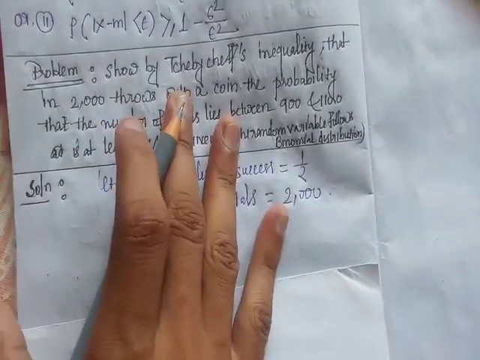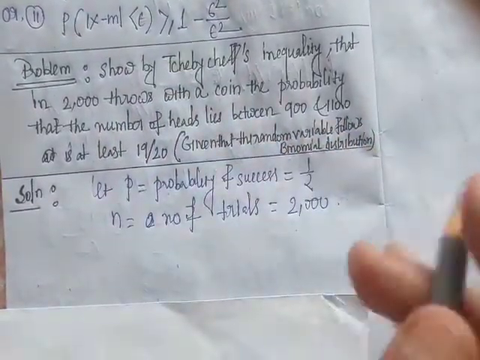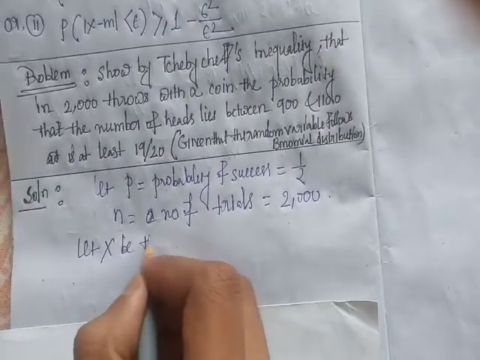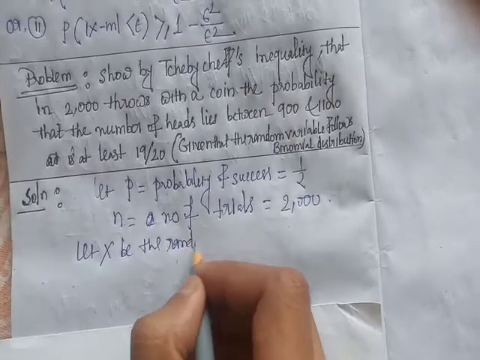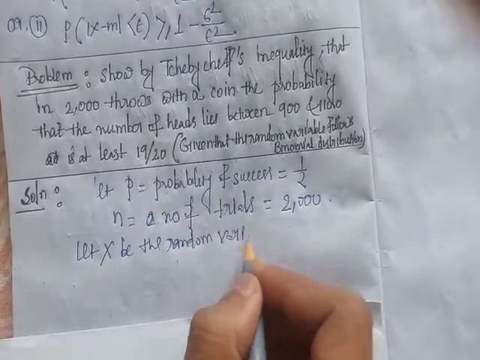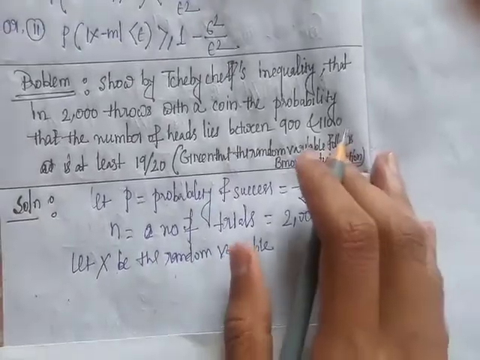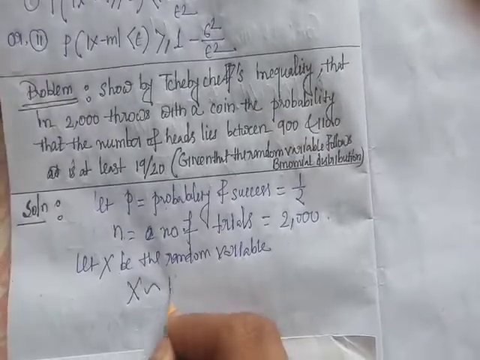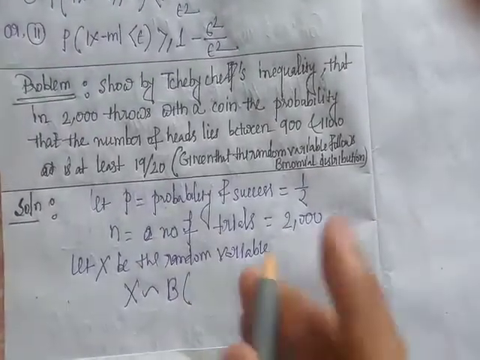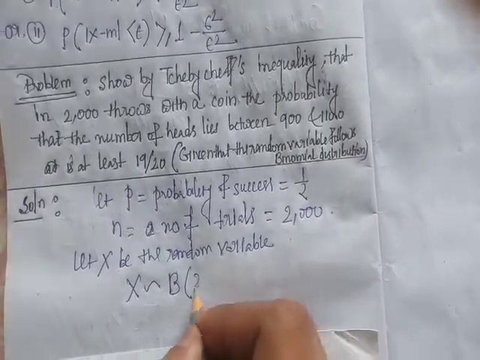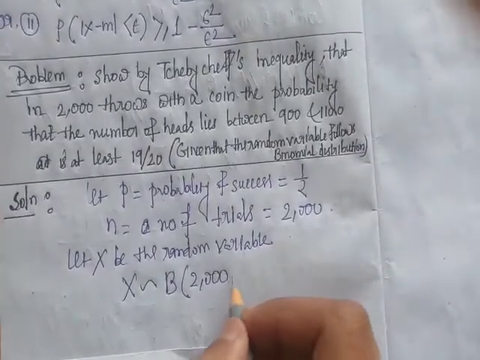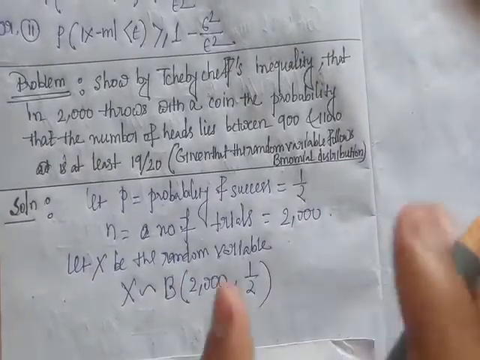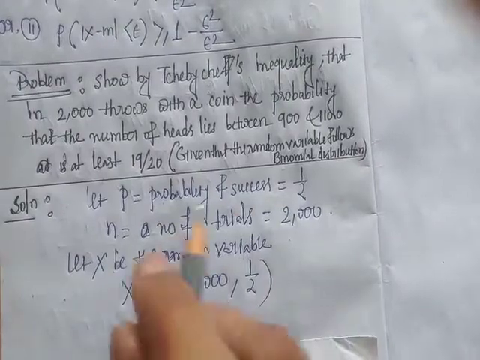Okay. Here, given that the random variable follows binomial distribution, let x be the random variable which follows binomial distribution. So it can be written as x follows binomial (n, p) distribution. Here n is 2000 and p is half, so x follows binomial (2000, half).